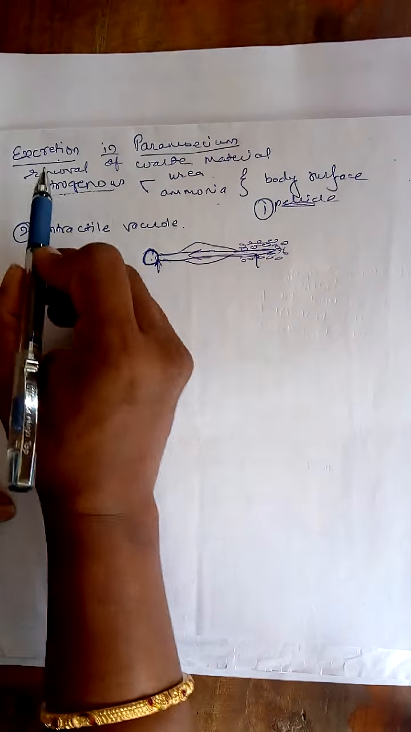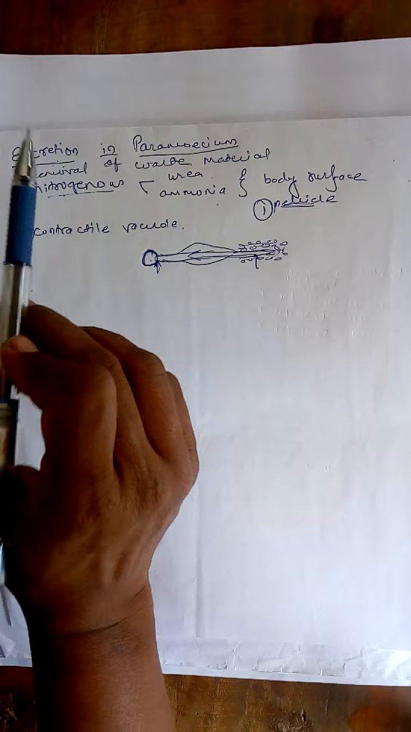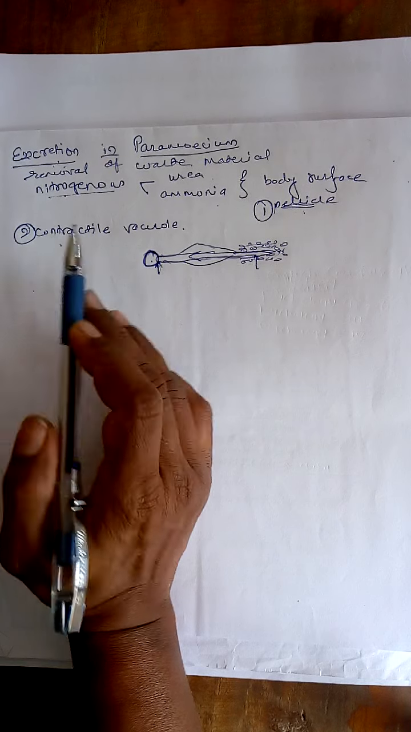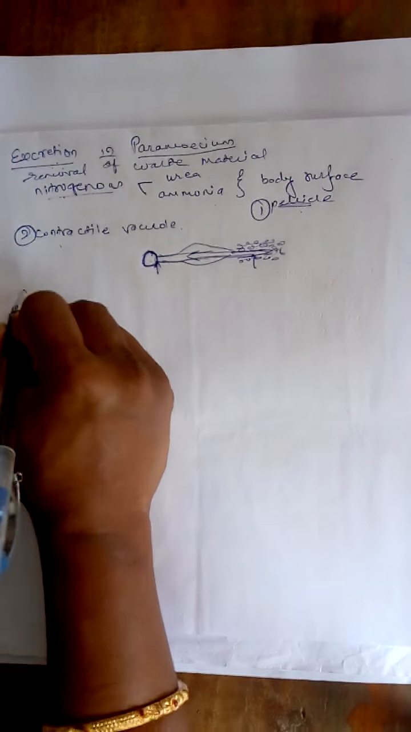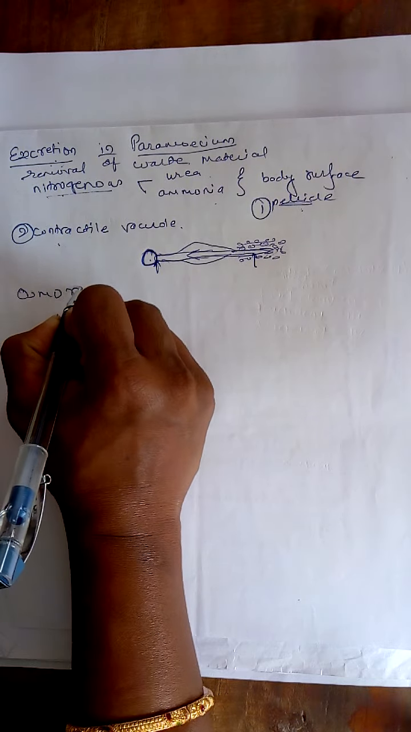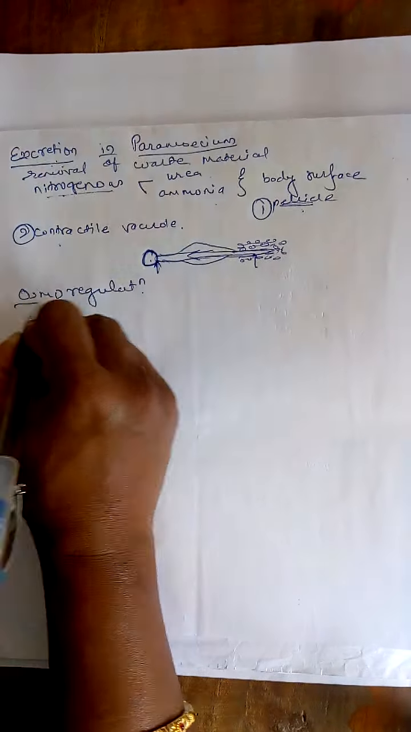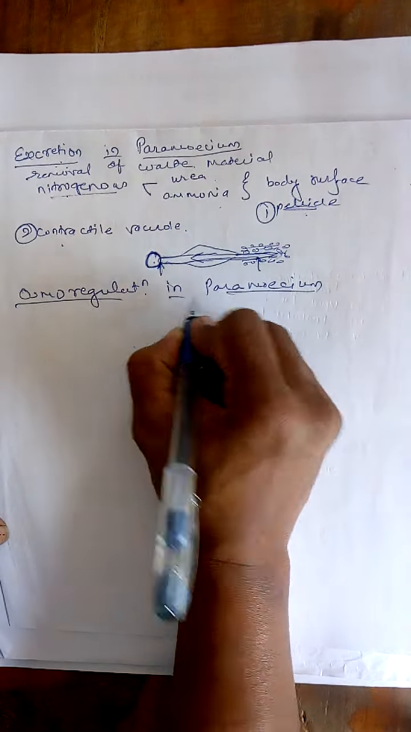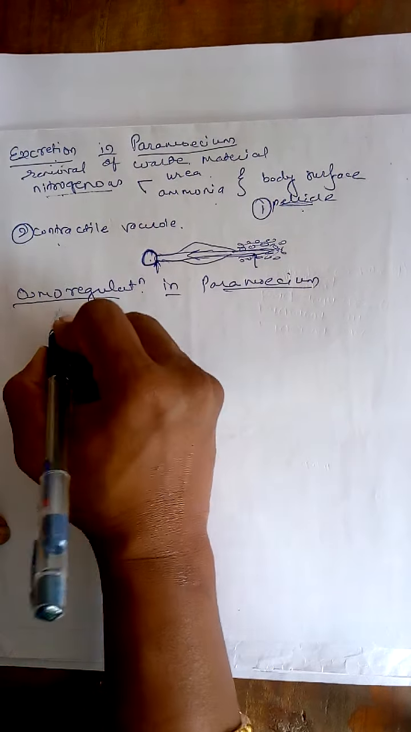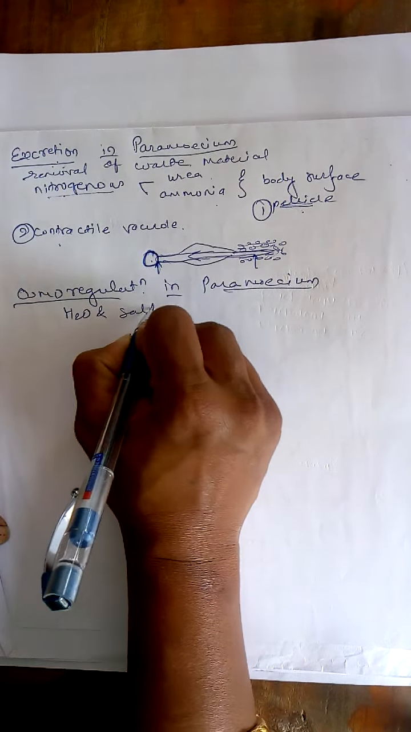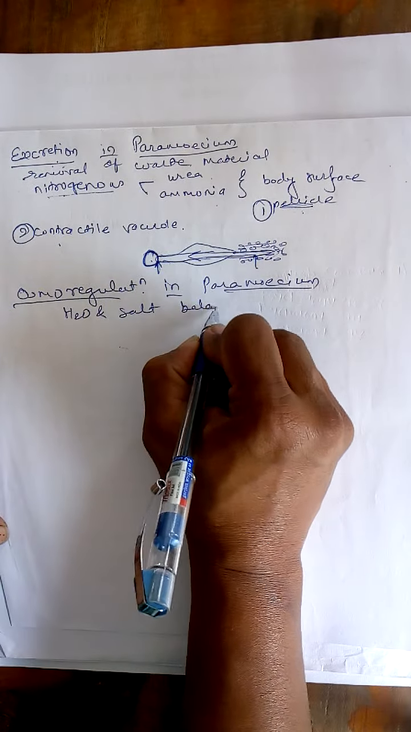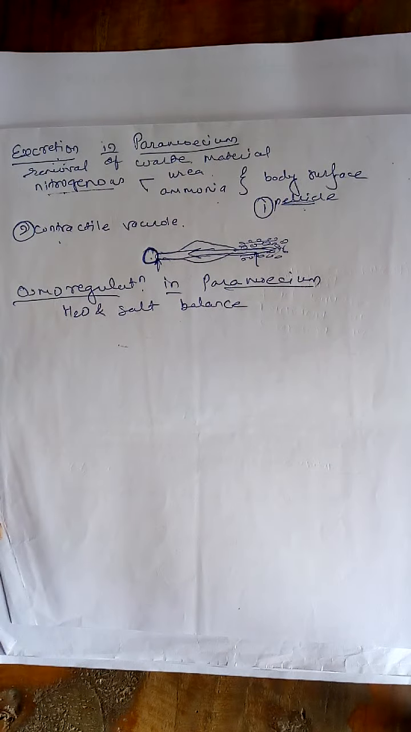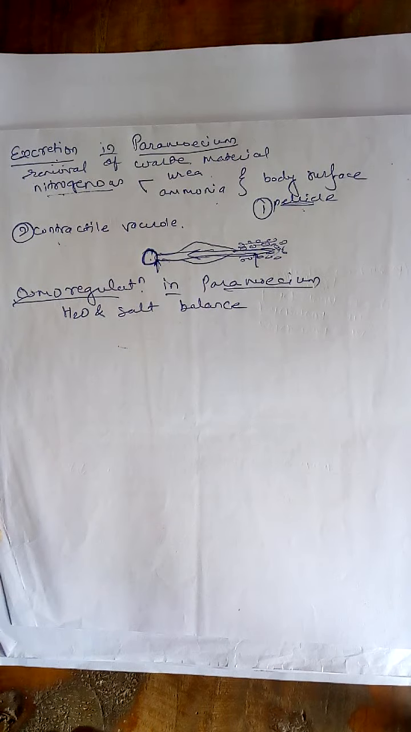So here we can say that the process of excretion is done with the help of the pellicle as well as the contractile vacuole. Okay, so this is about excretion. After the process of excretion, we study osmoregulation in paramecium. So osmoregulation means what? The process in which the balance between water and salt takes place inside the body. For maintaining the water and salt balance in the body, the specific physiological process that occurs is called osmoregulation.